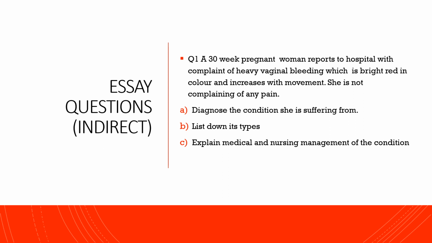Now the first question, diagnose the condition. We have already diagnosed, this is a case of placenta previa. So identify the condition, and then we also have to write the definition of the condition. Second is list down the types. What are the types of placenta previa? We have discussed it already in my previous videos. That is type 1, type 2, type 3, and type 4: low lying, marginal, partial, and complete.